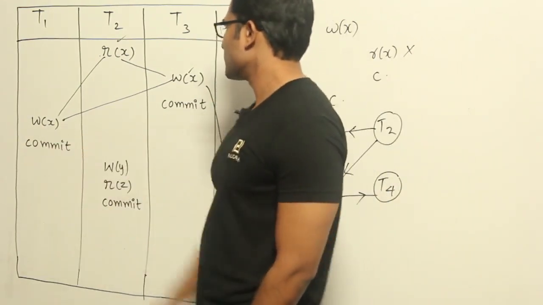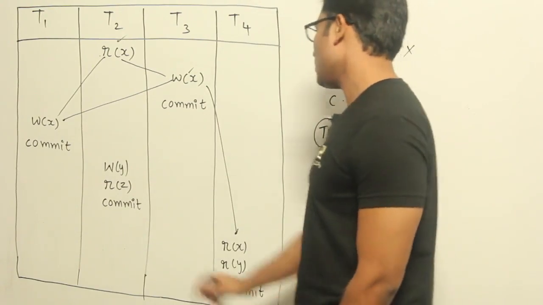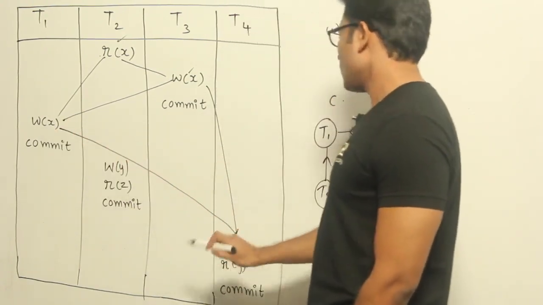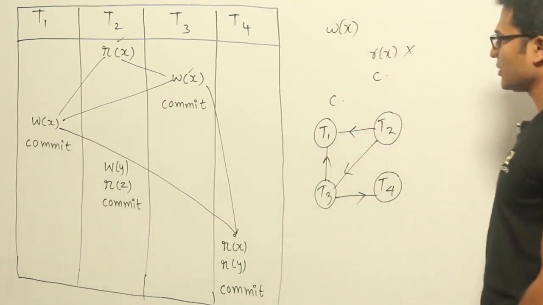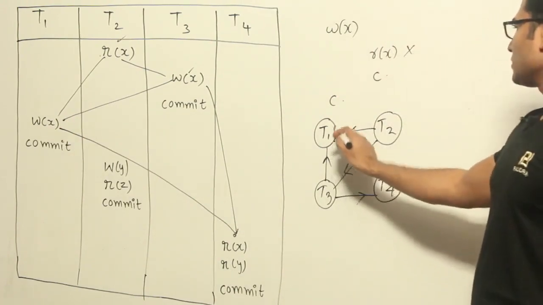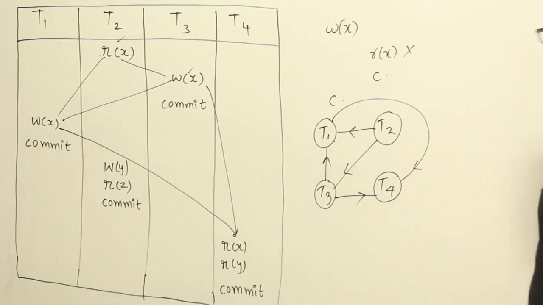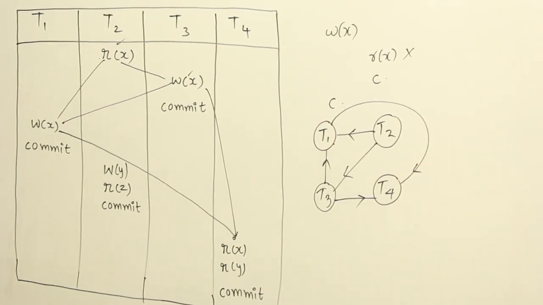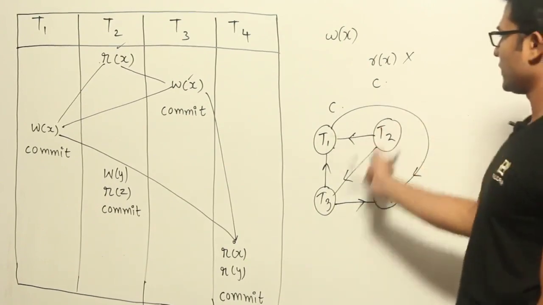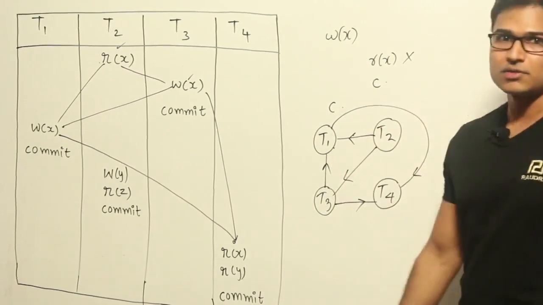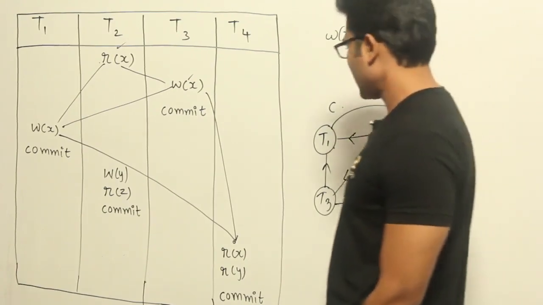Now let's talk about this. Is there any conflict with this? No conflict, but there is a conflict here. What is this conflict saying? T1 then T4, so T1 then T4. Just try to see if there is any cycle at every point whenever you add something. So as of now there is no cycle, so let's keep moving.